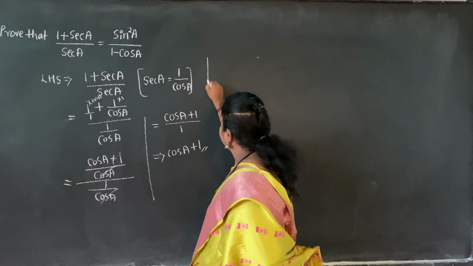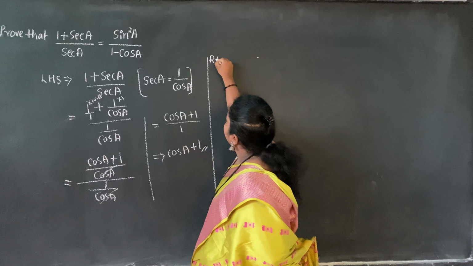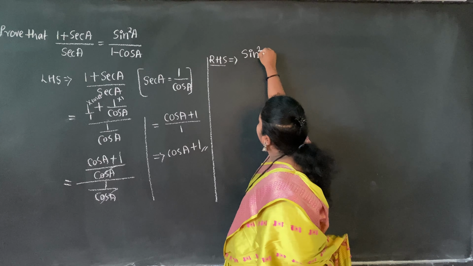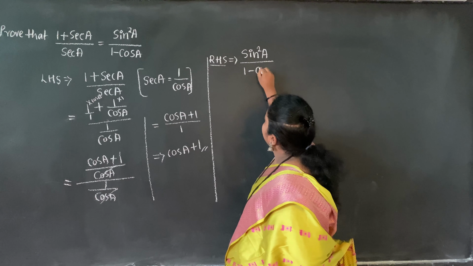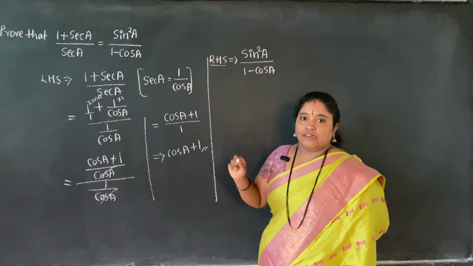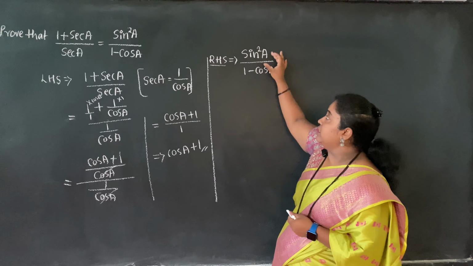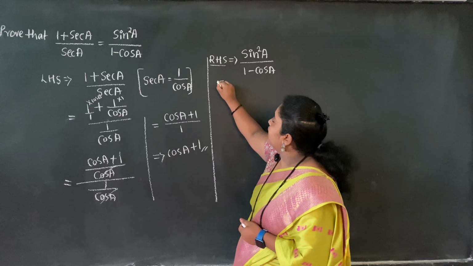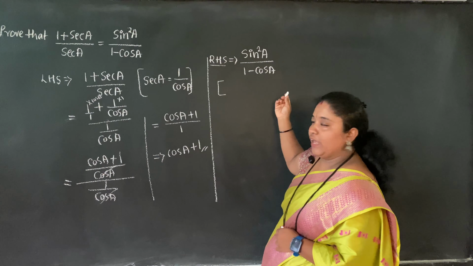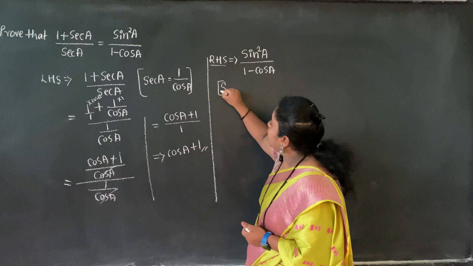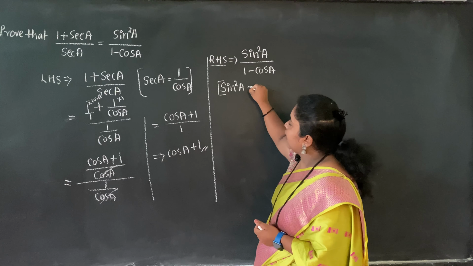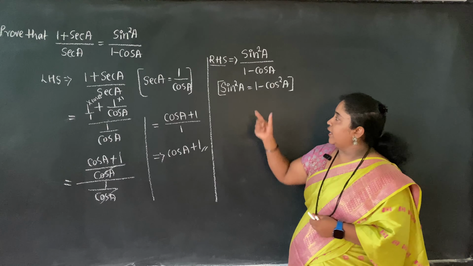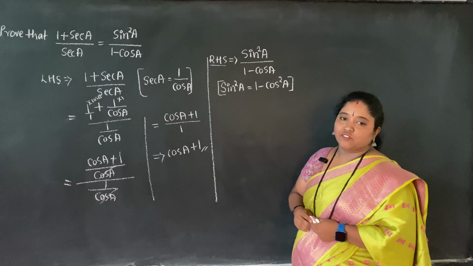Now, let me consider the RHS part. What is there in the RHS? Sine square A divided by 1 minus cos A. Can I produce sine in terms of cos? Yes, of course, by using the identity. What is the identity? I have sine square a plus cos square a equal to 1. In modified form, sine square a can be written as 1 minus cos square a.